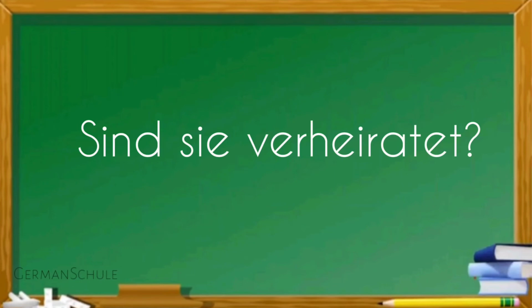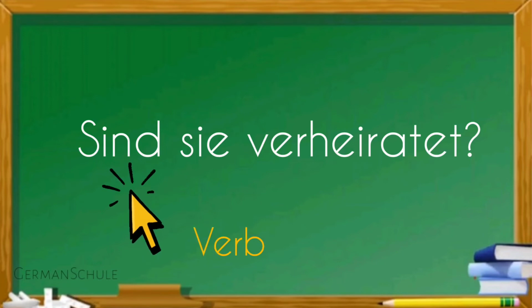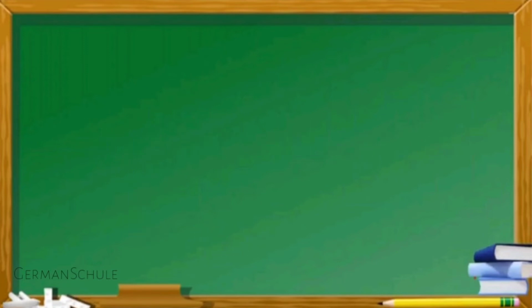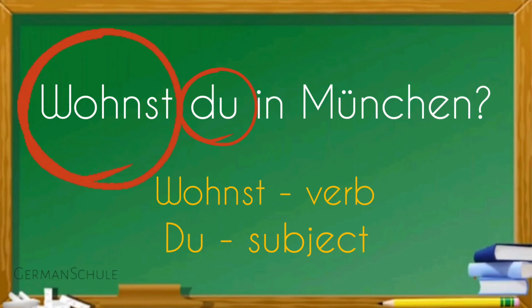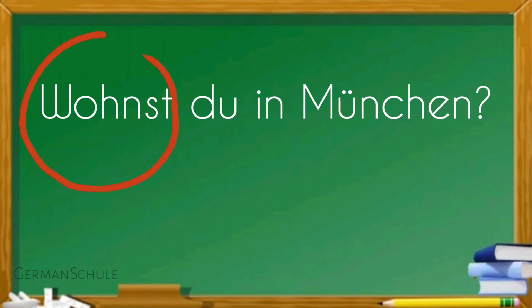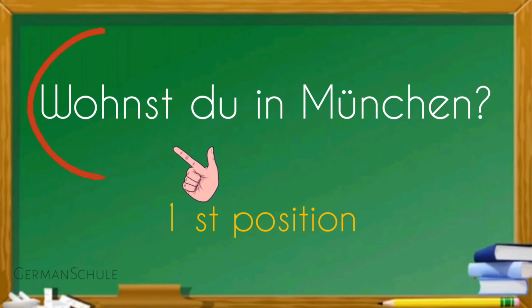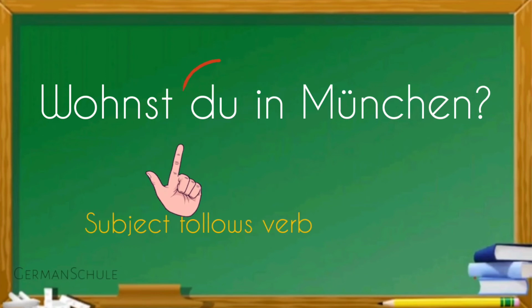Please note that these questions are exceptions to the sentences we have already learned, in that here the verb is not at the second position, it's in the first position. Let's look at another question. Wohnst du in Berlin? Here, du is the subject and wohnst is the verb. And the verb is in first position, not in the second position. So, whenever there is a ja nein Frage, you will always place the conjugated verb in the first position and the subject will follow it.